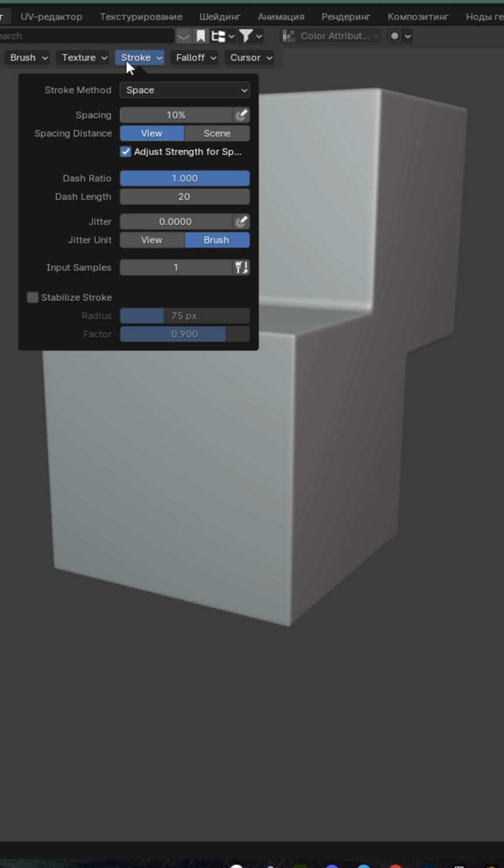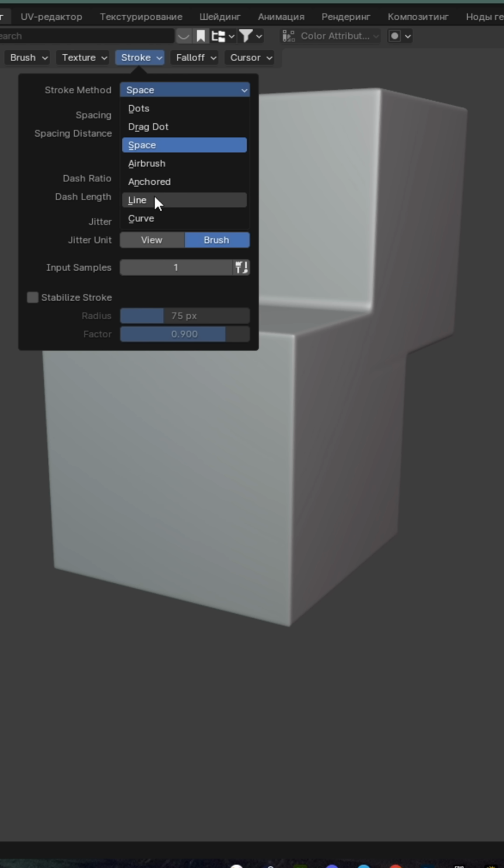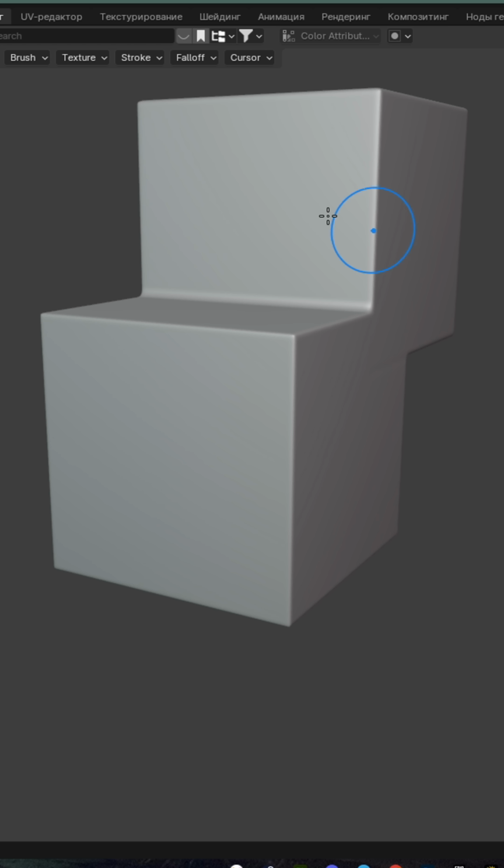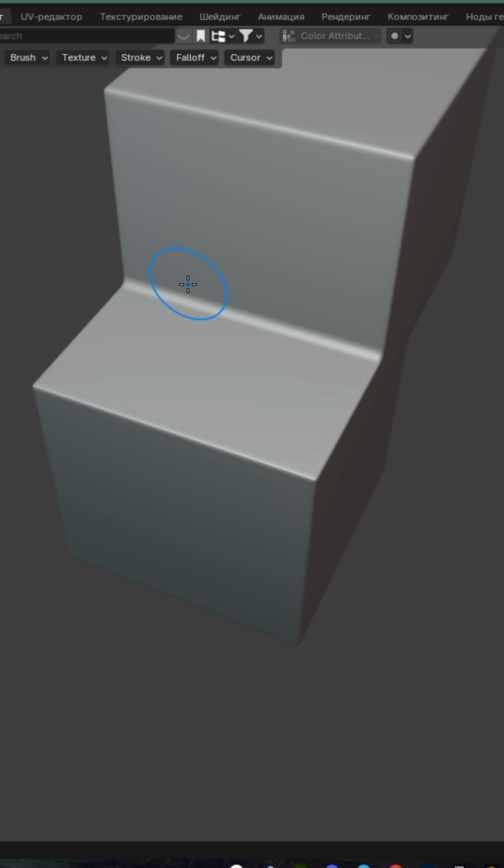We go into the stroke settings. Set it to linear. Next, jitter 0.15. Rotation 0.75. Length 15. Reduce the brush size using the period hotkey. Make a stroke. We get a weld seam.